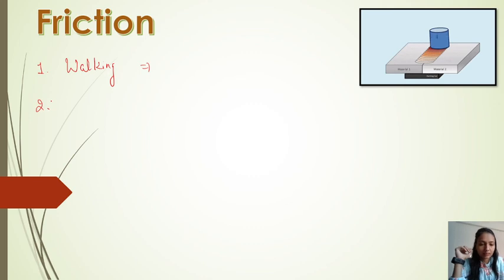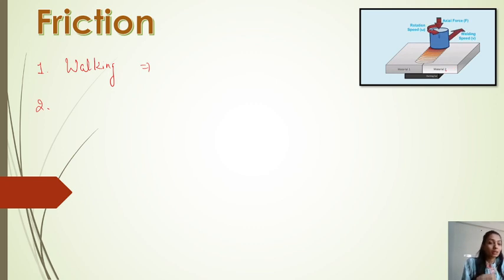Another thing we can see is a cylinder on the table which slides, but after some motion it stops on the table. Why does it stop? Because there is some friction between the cylinder and the table.